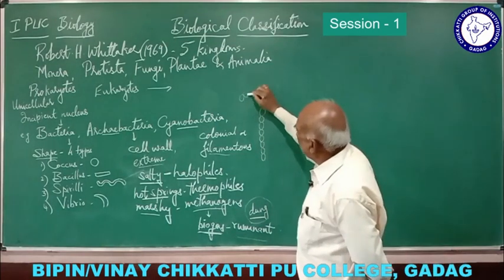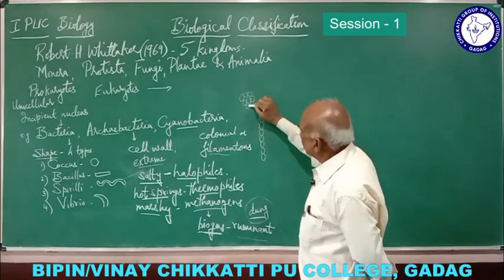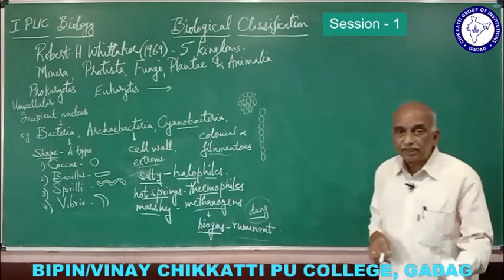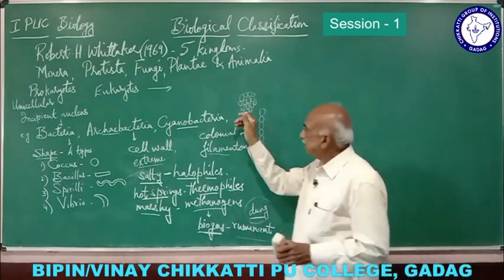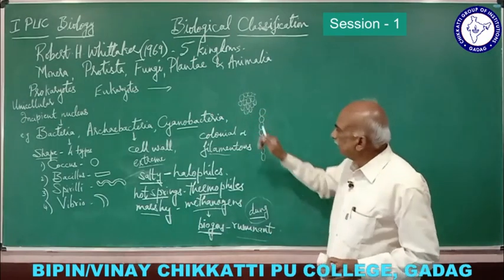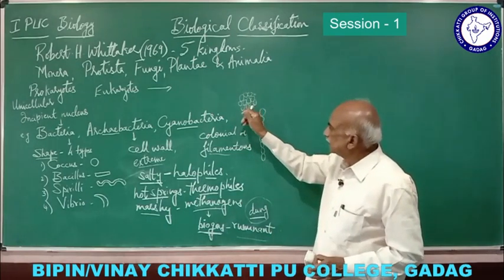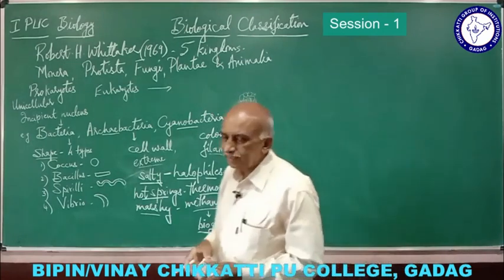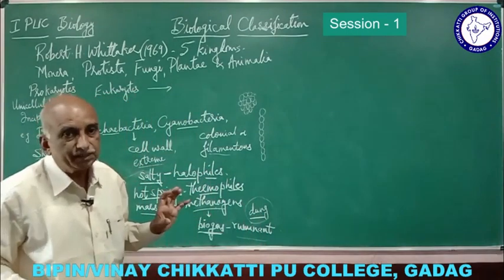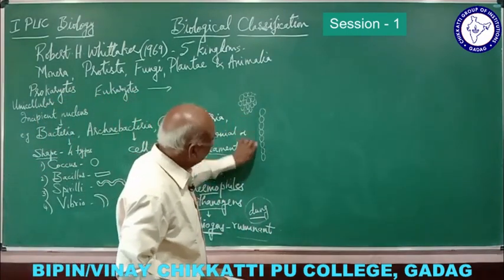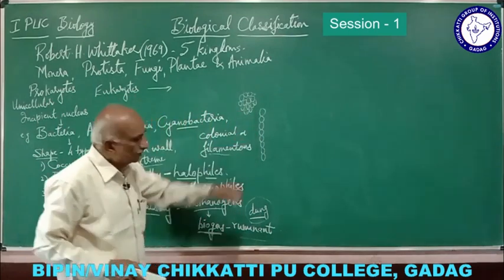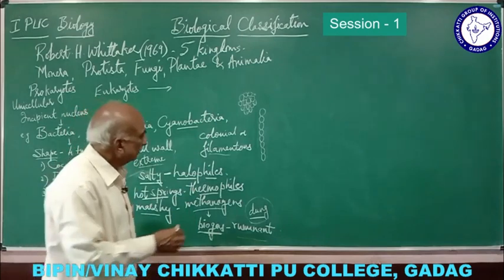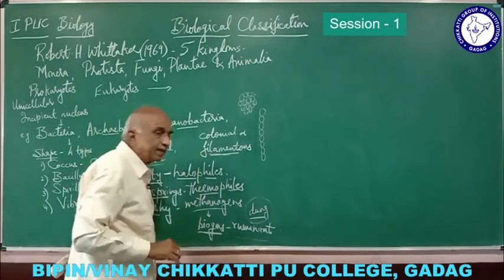When the cells are found in groups like this, it appears as though it is multicellular, but it is not multicellular. It is a separate single organism, unicellular, but found in a colony. Usually such colonies are well protected by a mucilage layer or a jelly like substance, and in case of filaments, the cells are attached and they form a row or a single line. This is in case of cyanobacteria.